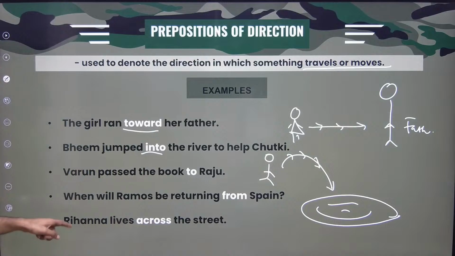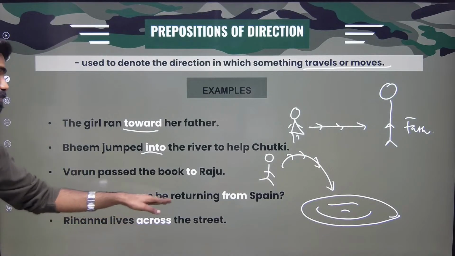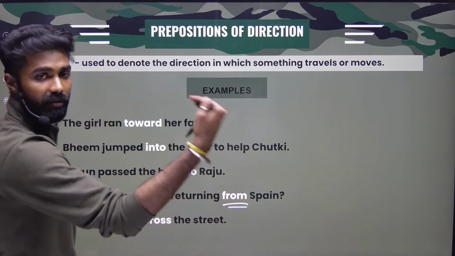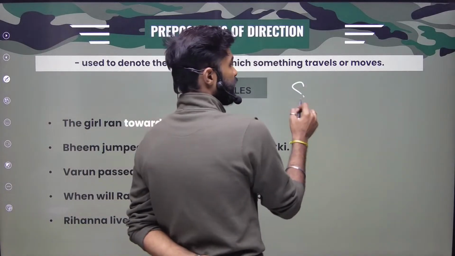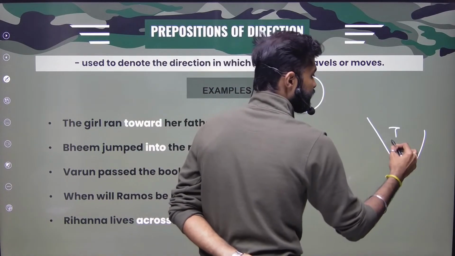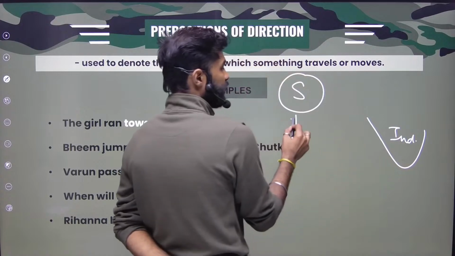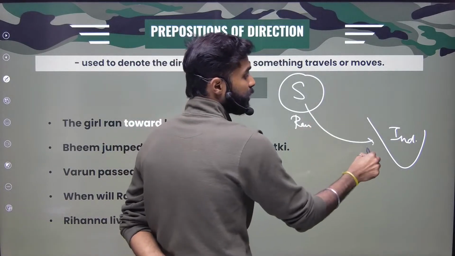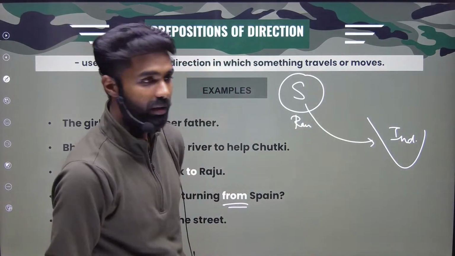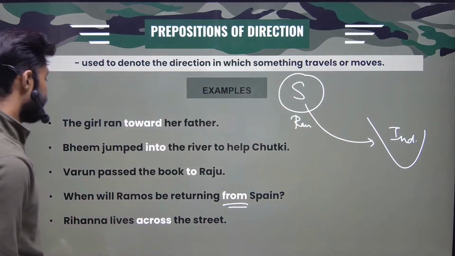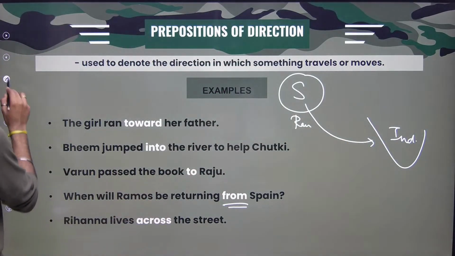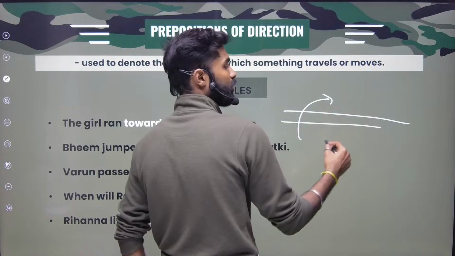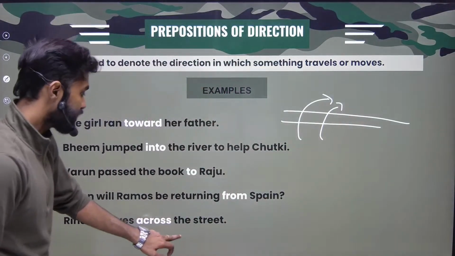Right? When will Sergio Ramos be returning from Spain? From, like reverting back, coming from, right? For example, if this is Spain, here we have Ramos. It is a person's name. When is he coming from Spain? From: the address, you can easily remember. From Spain to India, right? Rihanna lives across the street. Across the street. Rihanna lives across the street.